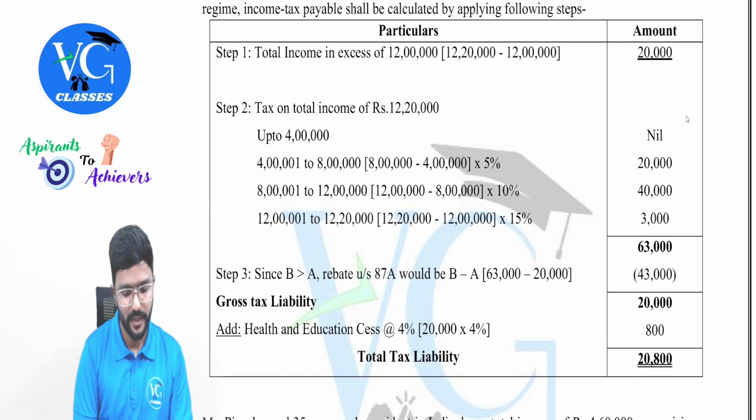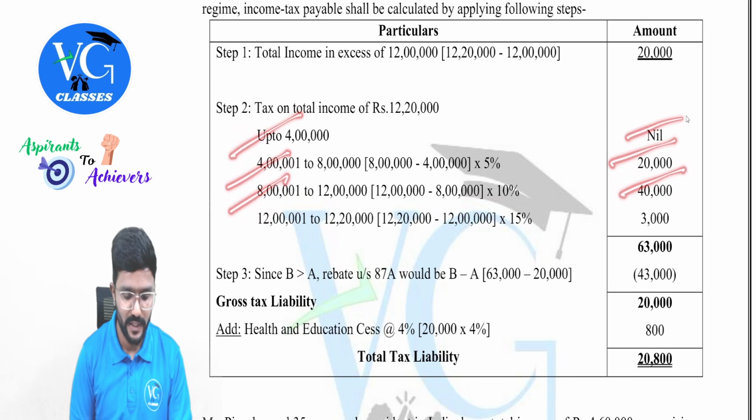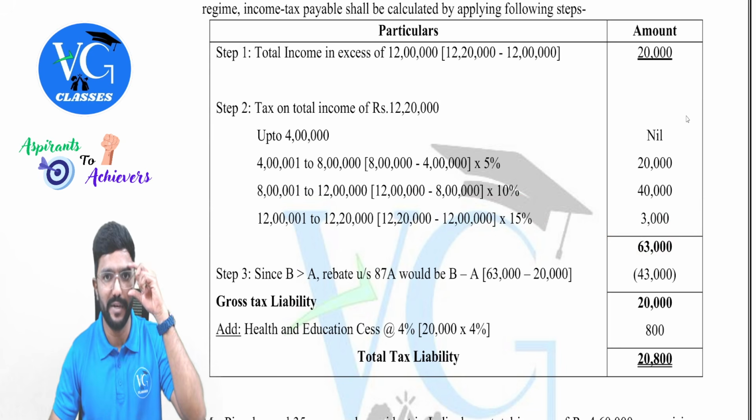Then in step 2, do the actual tax calculation for 12 lakh 20, not 12 lakh. Up to 4 lakh nil, 4 to 8 lakh 20,000, 8 to 12 lakh 40,000. Then 12 to 16 lakh, it is 15%, but we will stop it at 12 lakh 20. So 12 lakh 20 minus 12 lakh, we will get 20,000 into 15% gives us 3,000. So 63,000 is the tax liability.